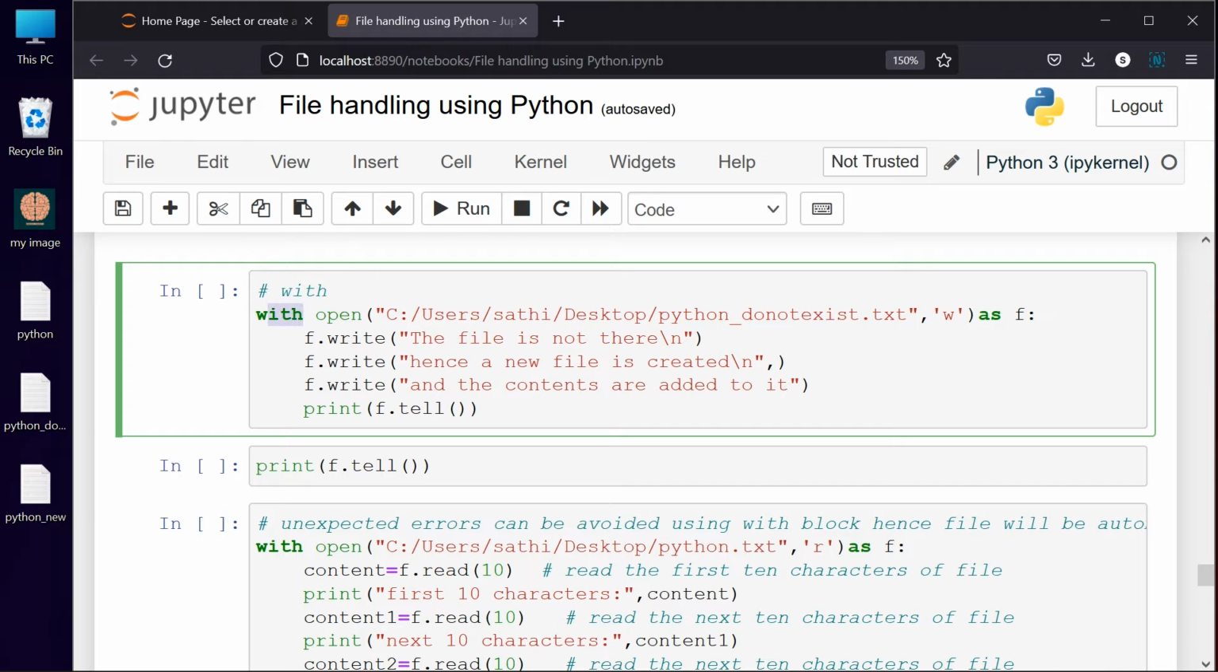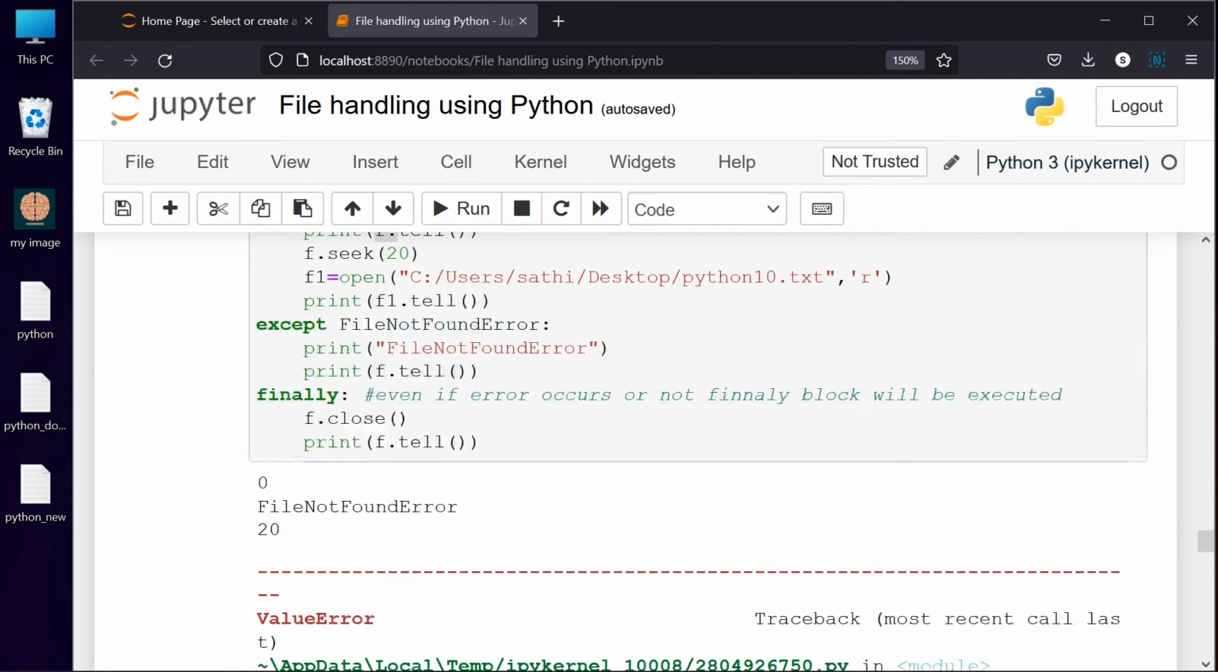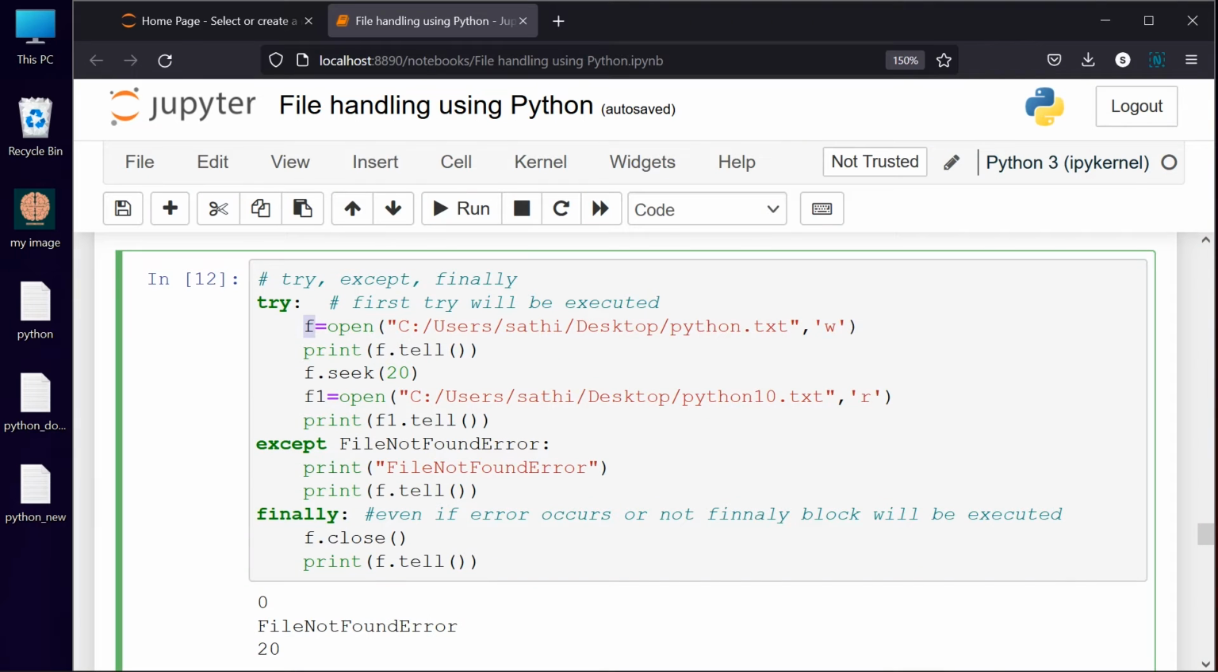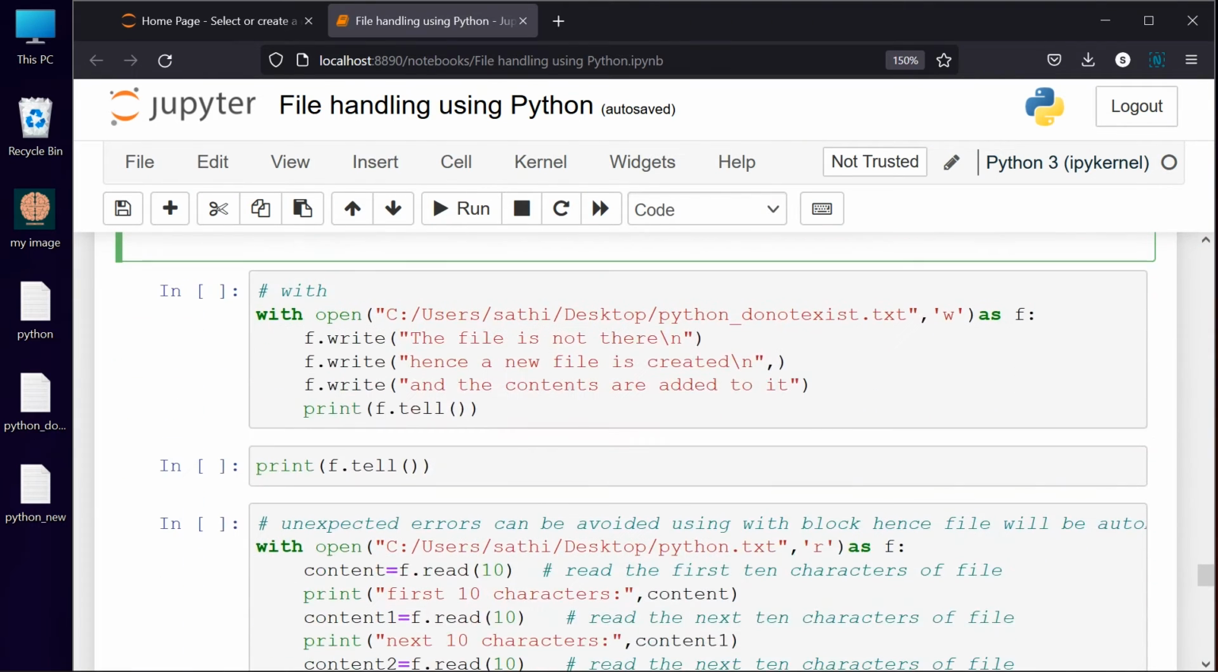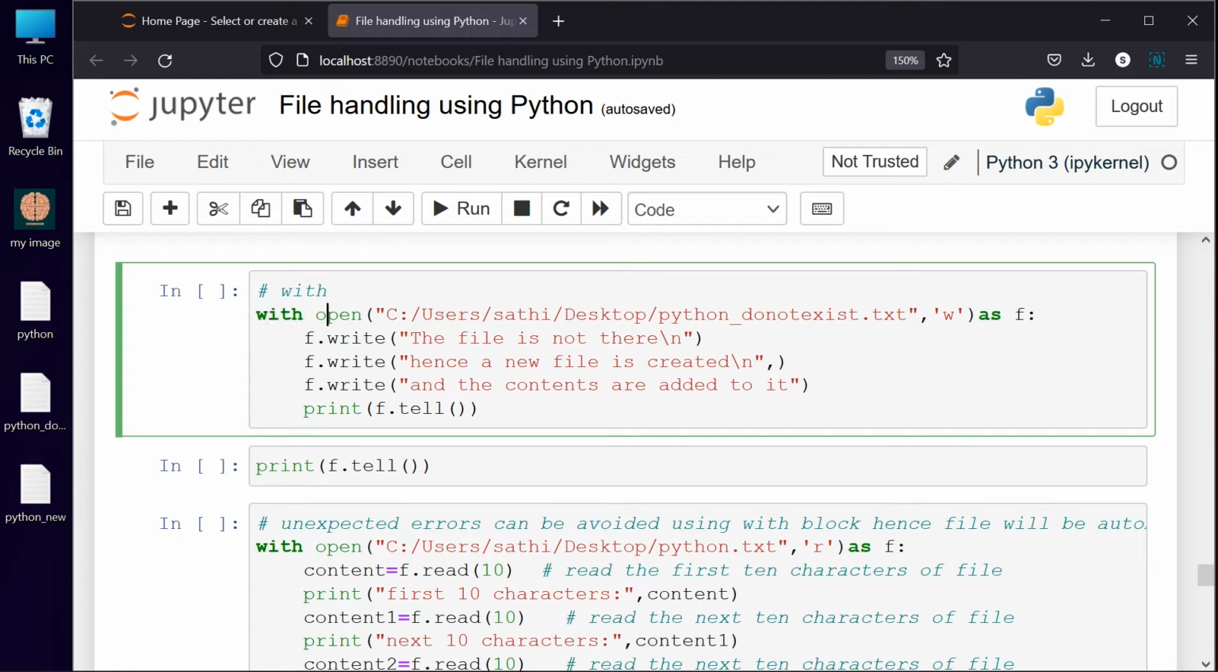The syntax of the with statement is with open. You should not write f is equal to open like before. With open, you have to give the path and the mode you want for your file, and after that you write as f. Instead of f is equal to, you give it as f.